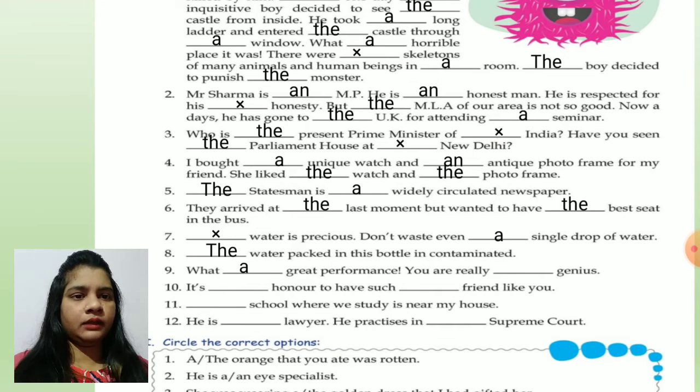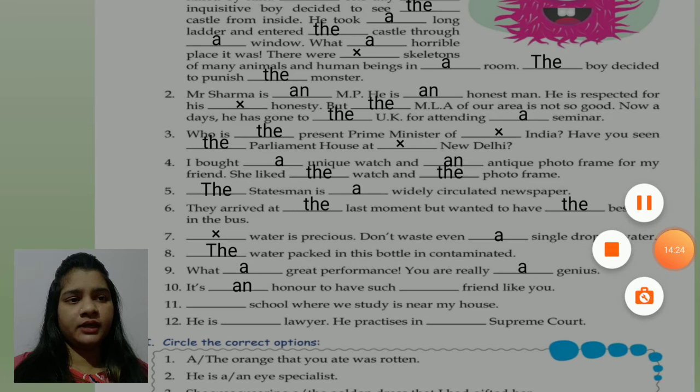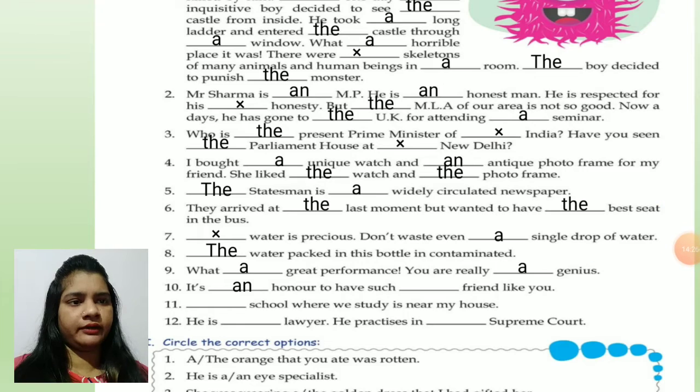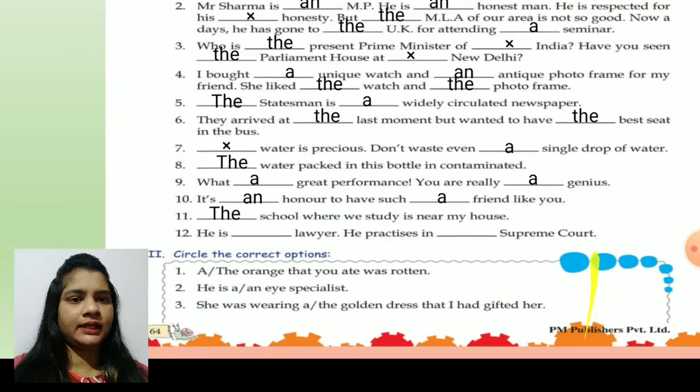contaminated. Nine number, what a great performance, you are really a genius. It's an honor, okay, because again H is silent, O is giving the sound of a vowel. To have such a friend like you, here we will write a friend. Okay, the school. Why? Because we are talking about your particular school. The school where we study is near my house.